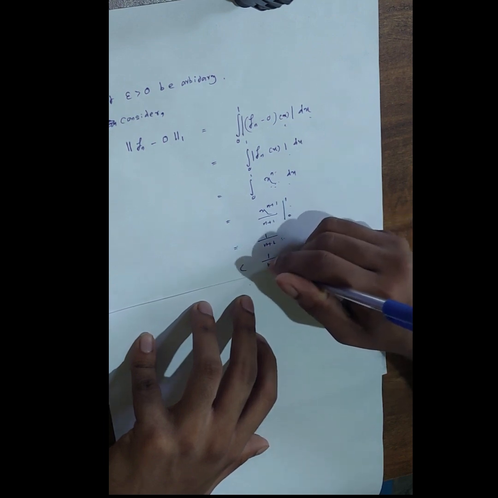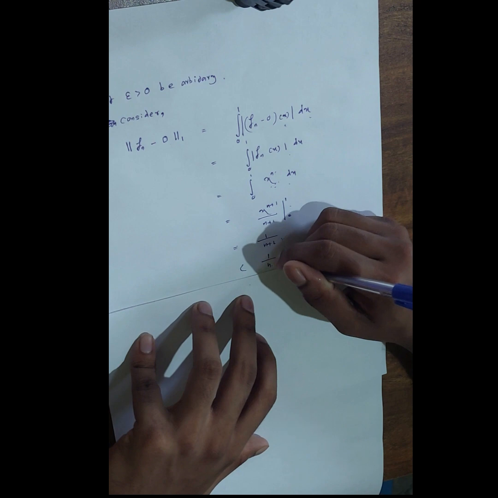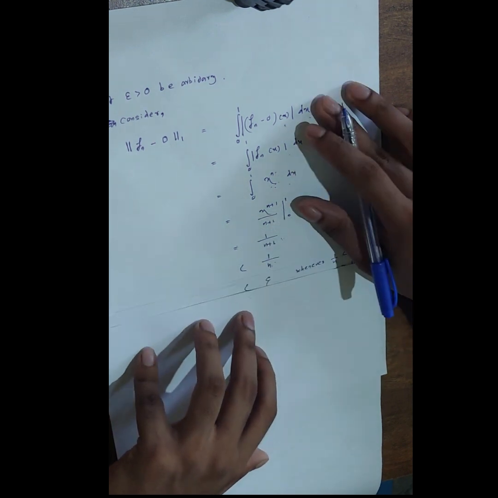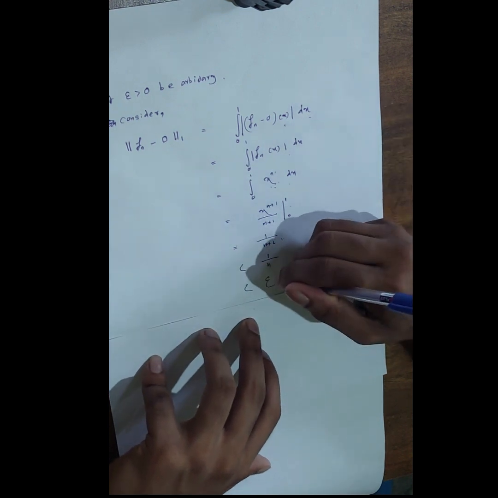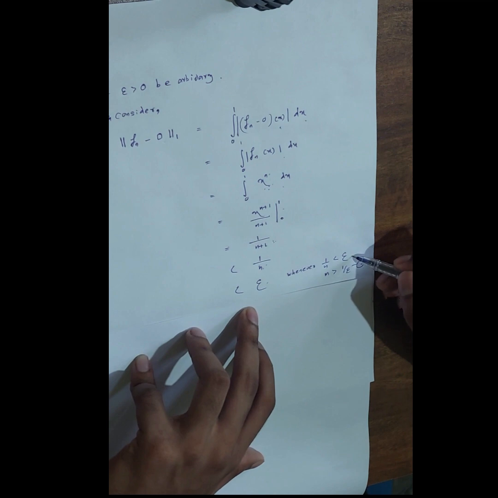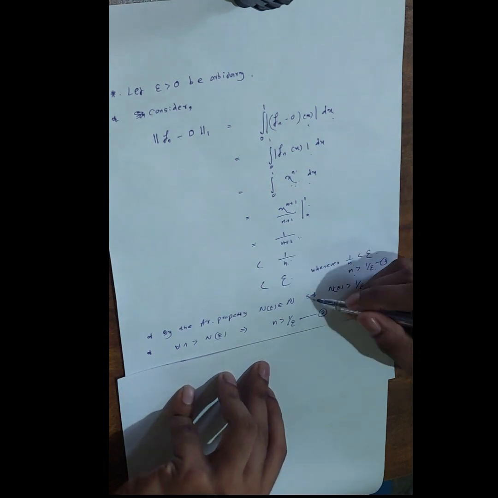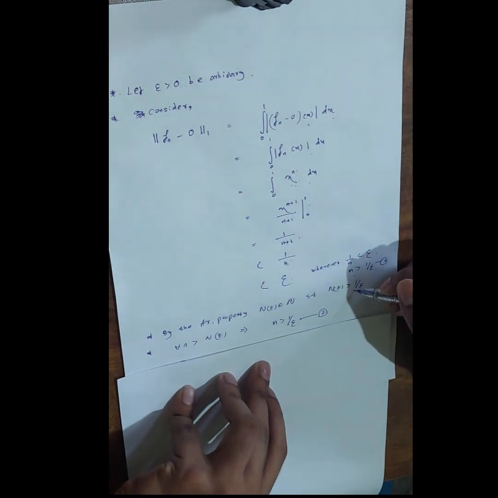This happens whenever this fraction is less than epsilon. When we substitute capital N, we have this one. So easily, by the Archimedean property, we can choose an integer which is greater than the value 1 over epsilon, and then we end up with this result. So that's the first part of the proof, and here we are trying to prove the second part, which is